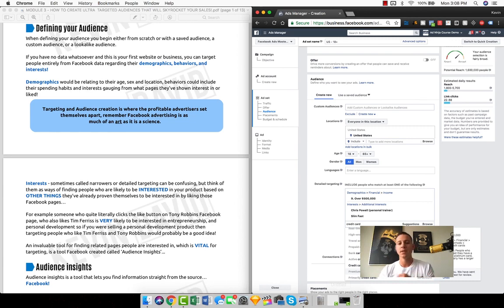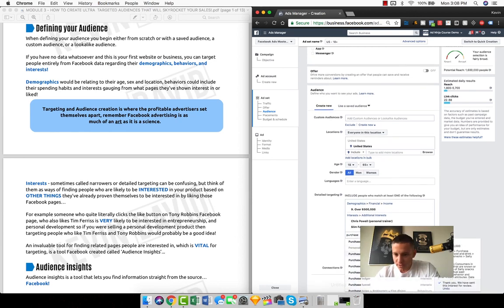So for our example, we're targeting people who are affluent, right? Who are interested in weight loss and who are likely to purchase our high-end bike. So if we type in purchase here, we can actually see purchase behaviors as well. Look at how detailed this is. People who have purchase behaviors who like food and drinks, sweets and snacks, and chocolate candy. You can literally target people that fine-tuned. You can target people who like alcoholic beverage.